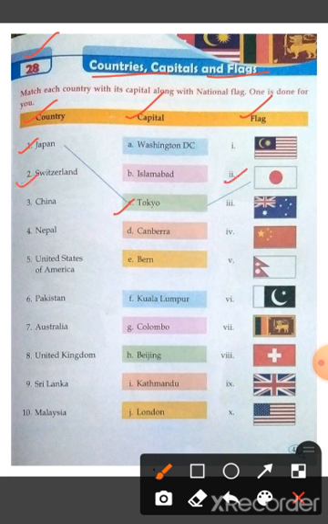Second one. Now in the second, Switzerland, and the capital of Switzerland is Bern, and the flag of Switzerland is eighth one. Now in the third, China, and the capital of China is Beijing, and the flag of China is fourth one. Now in the fourth, Nepal, the capital of Nepal is Kathmandu, and the flag of Nepal is